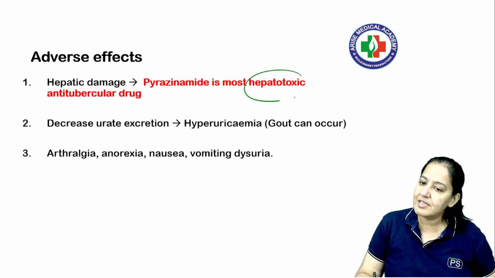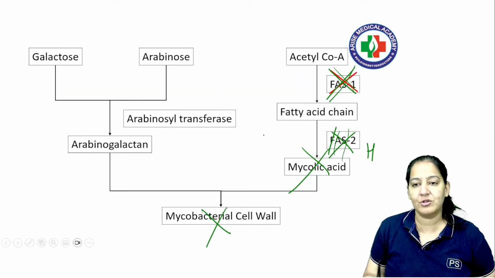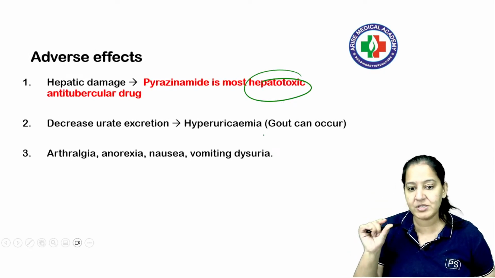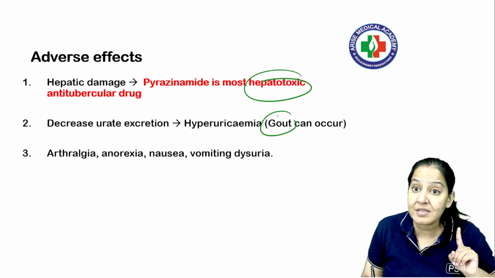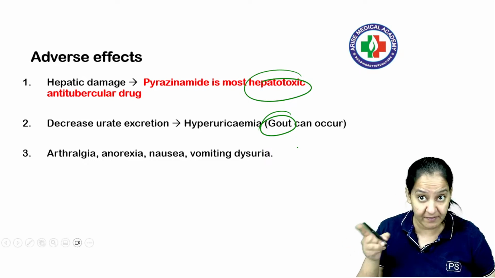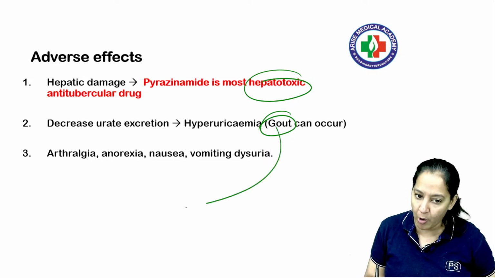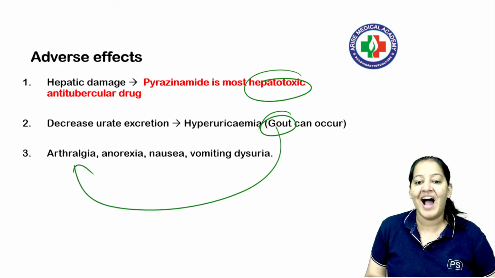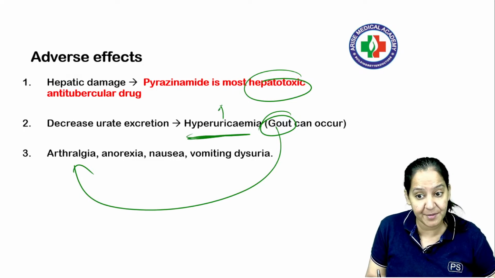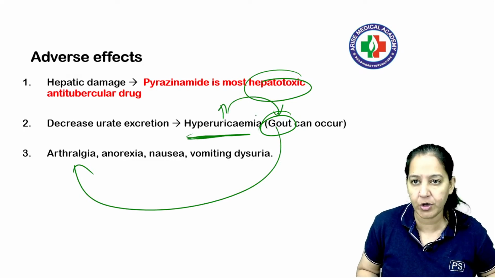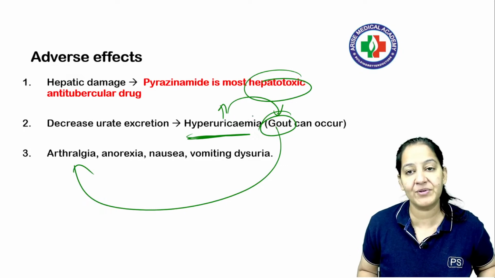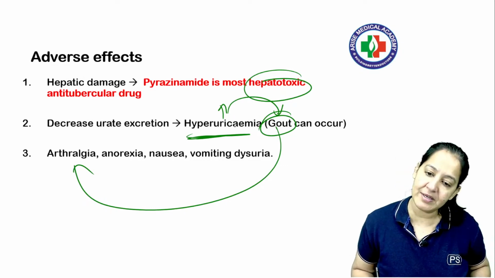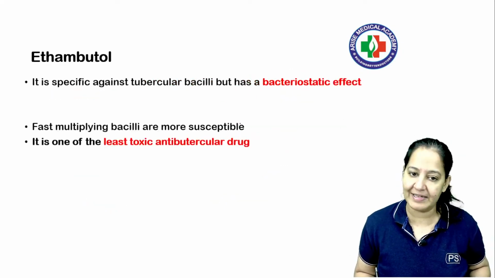Adverse effect, this is most hepatotoxic. भाई hepatotoxic तो तीनों है, first, third, लेकिन most hepatotoxic is this one. This causes gout. That is our question right now. This causes gout, और gout की वजह से patient को होगा arthralgia. हाइपर यूरिसीमिया ये कराएगा. ब्लड में यूरिक एसिड बढ़ जाएगा तो पेशेंट को हो जाएगा गाउट. You know why gout occurs? Because of increased uric acid concentration in the blood. So increased uric acid concentration leads to gout, and that leads to arthralgia.